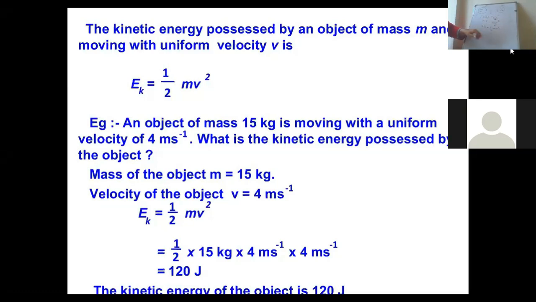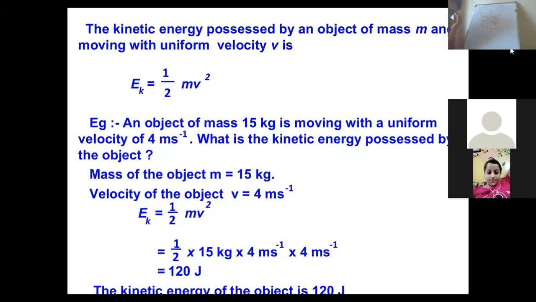If I scrap the one half, the equal sign will change into proportionality, and kinetic energy is directly proportional to mass. It means that if mass increases, kinetic energy automatically increases. And kinetic energy is directly proportional to the square of the velocity. It means that if the velocity of a body is doubled, its kinetic energy will become 4 times.